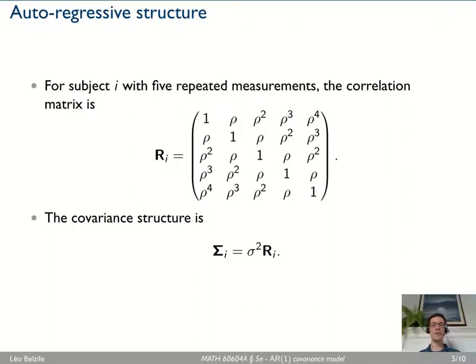So if rho equals 0.5, the correlation between any two measurements 1 time step apart is 0.5. Two steps apart, it would be 0.5 squared, a quarter. Three steps apart, an eighth, and so on. And the covariance is just every entry multiplied by sigma squared.